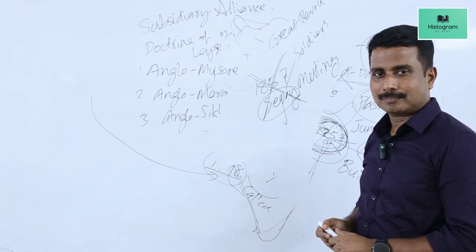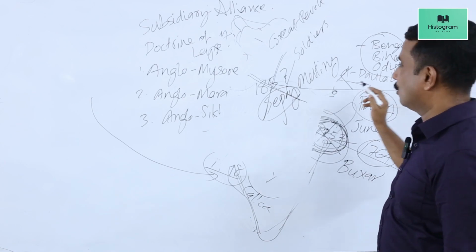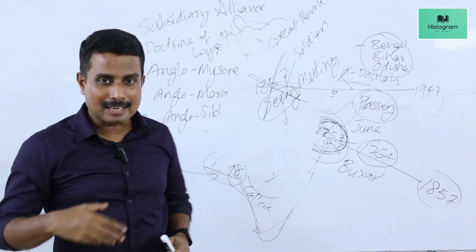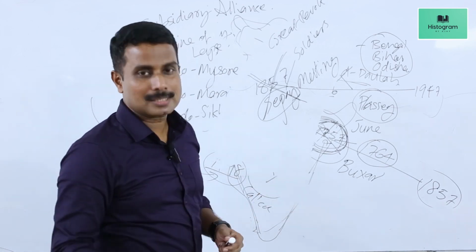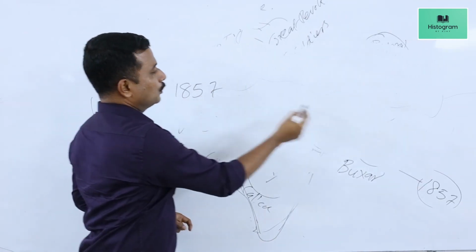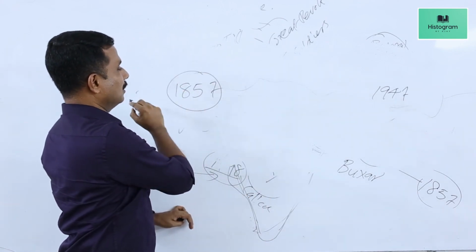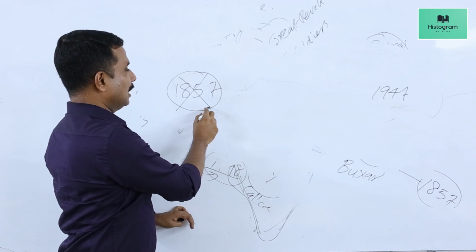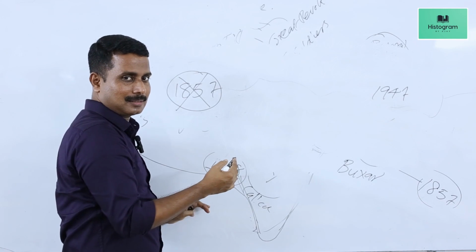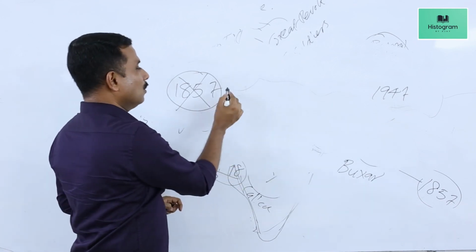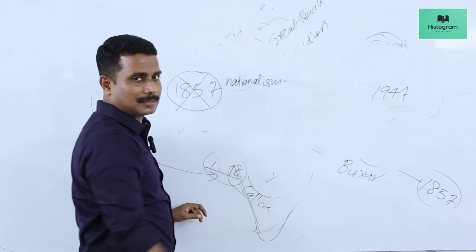Okay, so the British could defeat even this Sepoy Mutiny and they strengthened their control over India after suppressing this revolt in 1857. And the period from 1857 to 1947 was the period of India's national renaissance, national resurgence, and India's period of freedom struggle. I said the revolt of 1857 was suppressed by the British and they continued to rule over India, against which Indians made efforts to instill nationalism among Indians.